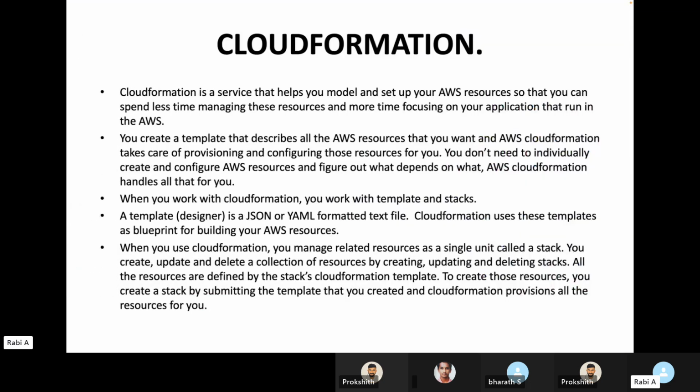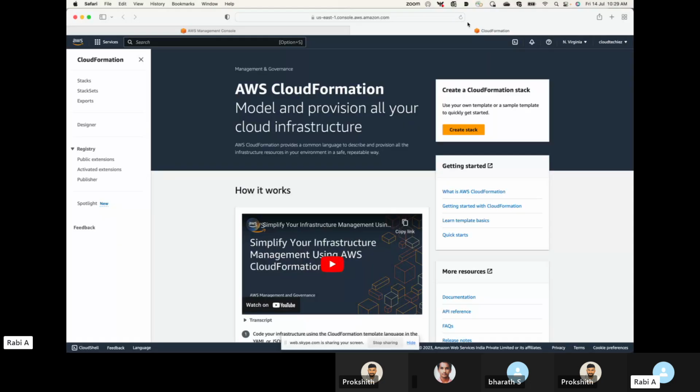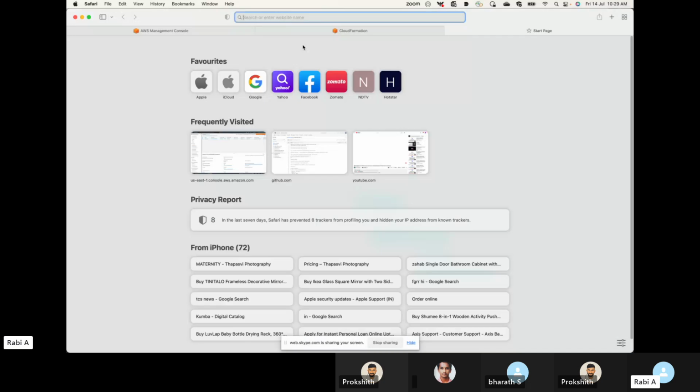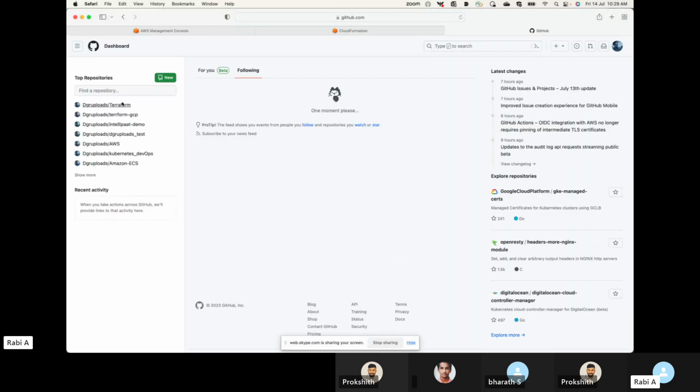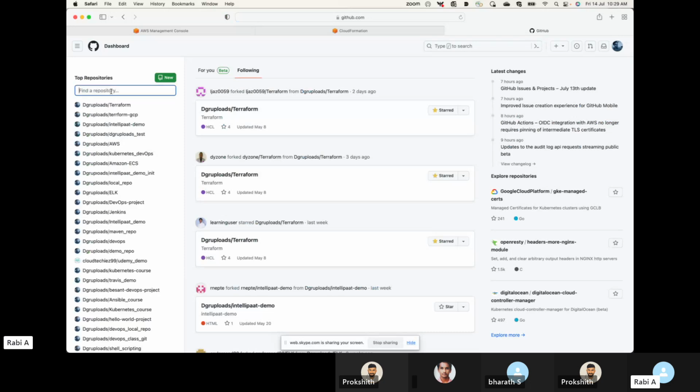Okay, sorry guys. Yeah, so with this, basically you create a template, which is nothing but your script. All right. So the code that you want as part of your infrastructure. Now the code looks something like this. So you can write this code either in the JSON, or you can write this in the YAML. Okay. So either way, you can write the code.